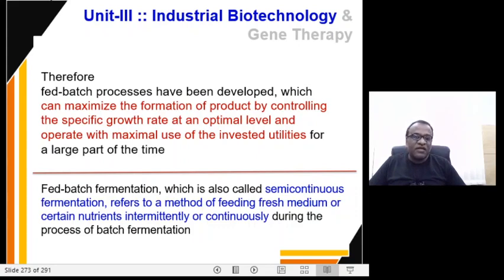That means it refers to feeding fresh medium or the required nutrients intermittently or continuously during the process of the fermentation. You need not wait till the completion of the fermentation reaction, as seen in the case of batch fermentation. So you can add the fresh medium or certain nutrients intermittently or continuously during the process of batch fermentation.